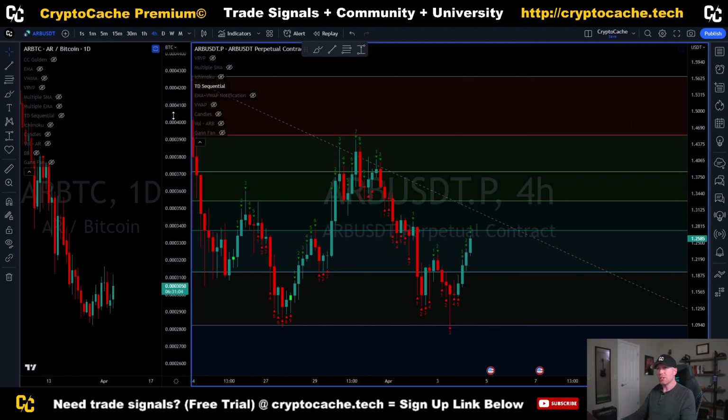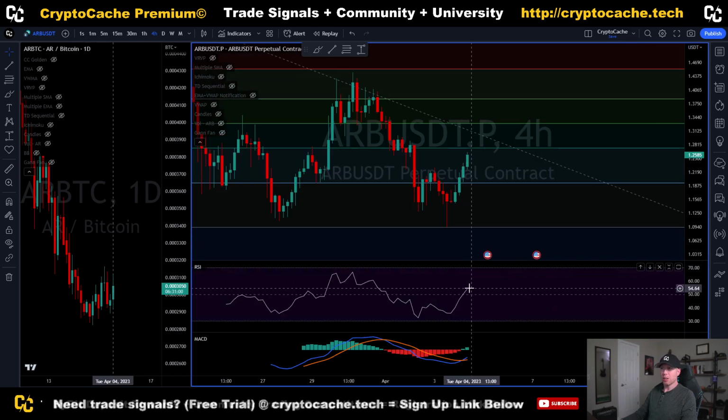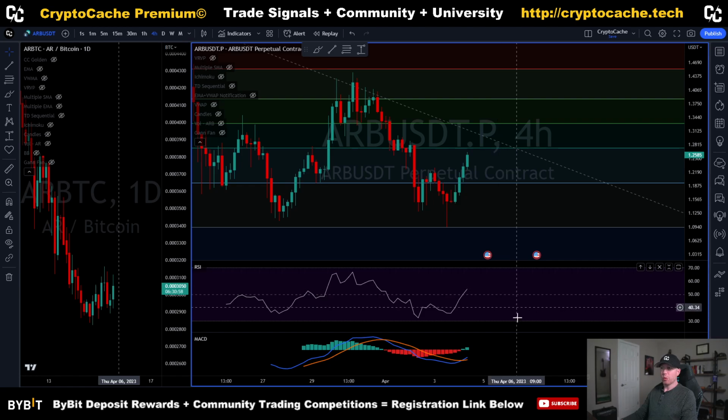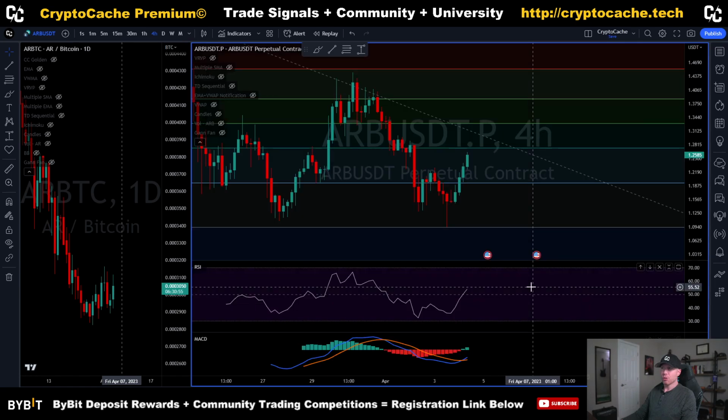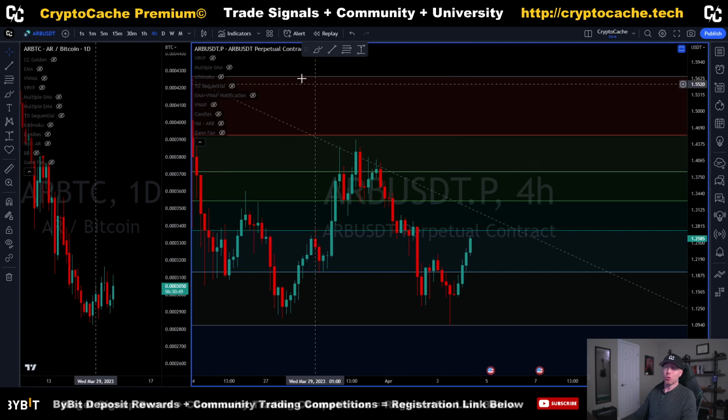We're still early in this continuation. We're only about 12 hours into this potential 36-hour continuation. RSI is now above 50 on the 4-hour time frame. We got a MACD convergence. So all three things here combining are telling us that we have a bullish continuation potential to retest this level here at about 138 to 145.